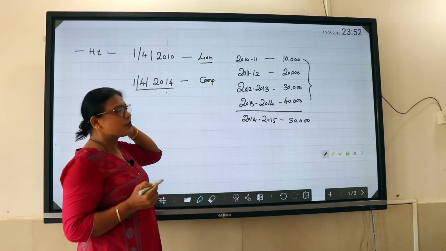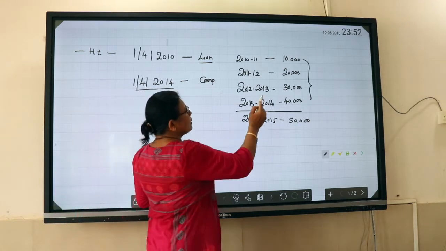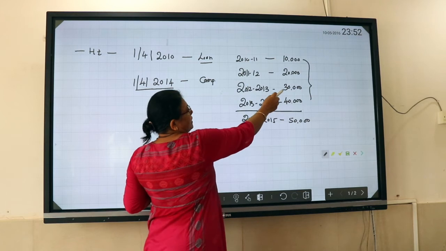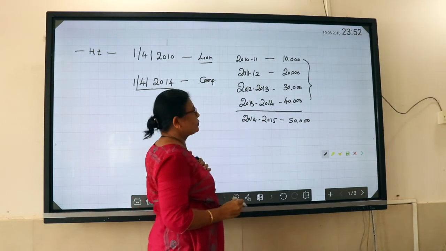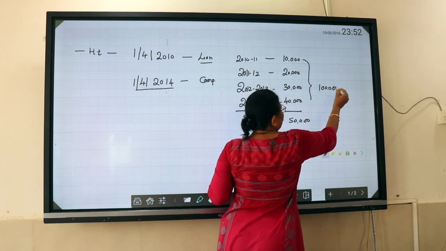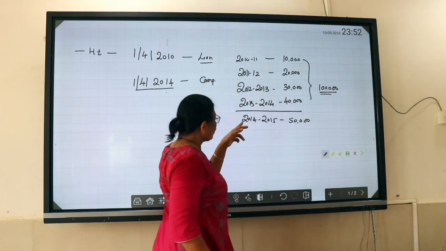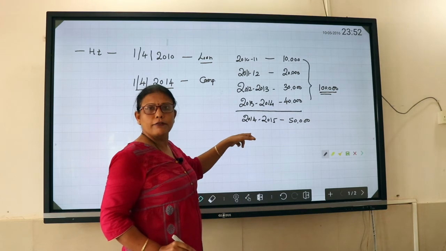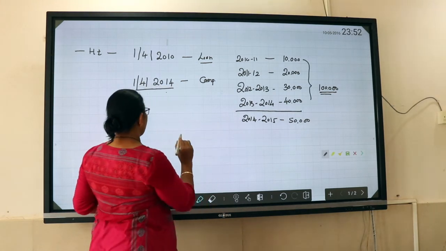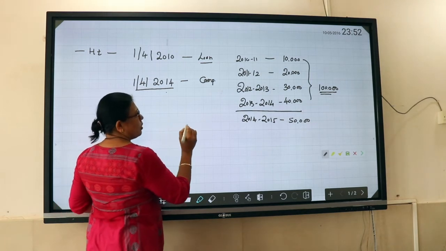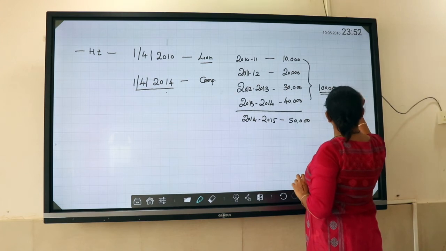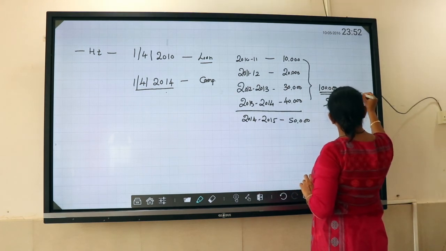Now there is an interest which has got accumulated. So which is the interest? 40 plus 30 plus 20 plus 10. So 70 and 30, that gives you 1 lakh. So there is an interest of 1 lakh. Now this interest of 1 lakh I cannot claim in 2014 itself, directly. So I am going to divide it into 5 equal installments, which comes to 20,000 per year.